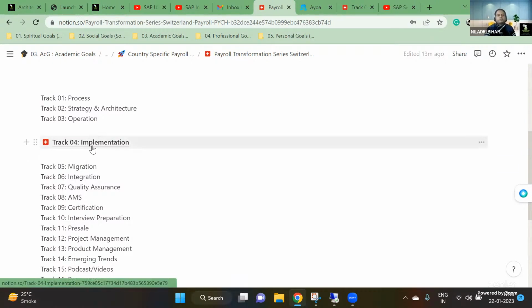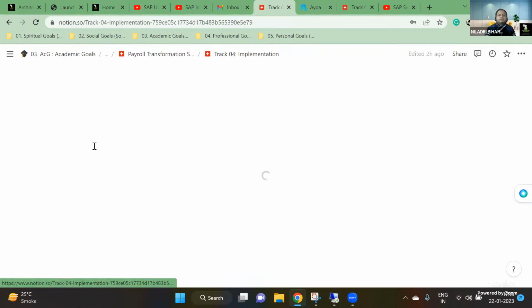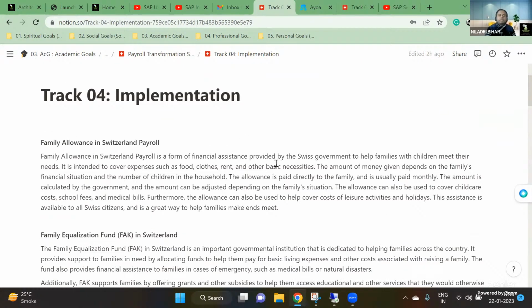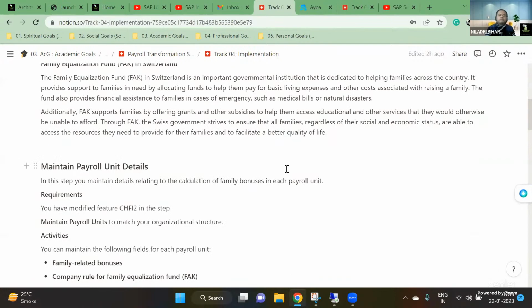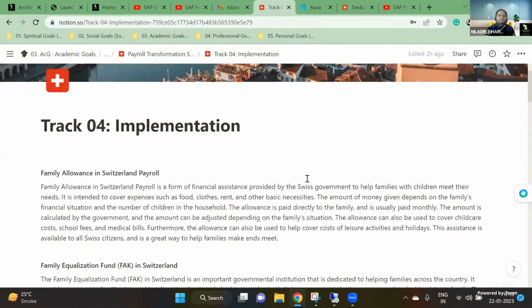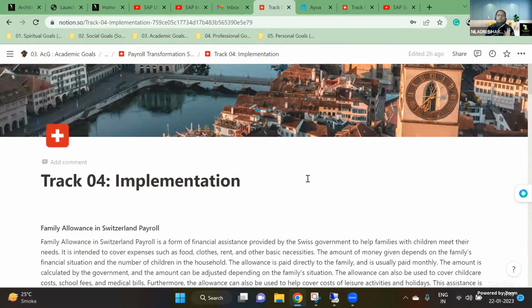So to start with, when it comes to the implementation track, I'm just giving one demonstration. It is a very nice picture in Switzerland, right? Everybody will be seeing the watches there. When it comes to the implementation part, we'll be talking about only one concept today. I will not overload you with all the information. So today we'll be talking about one topic known as family allowance.